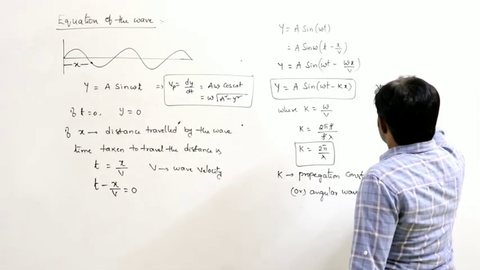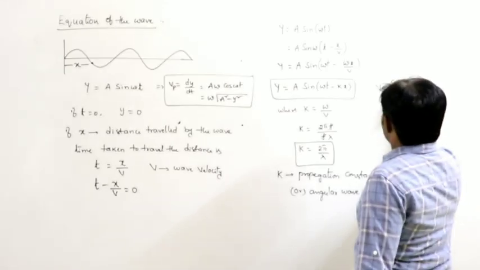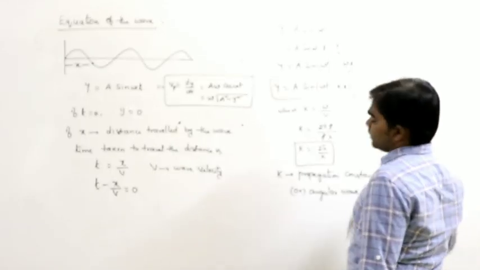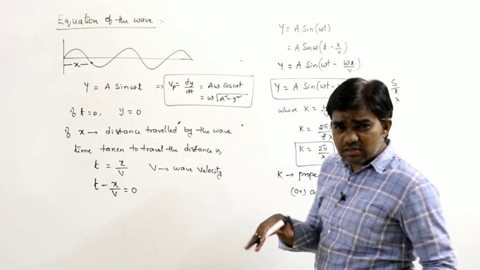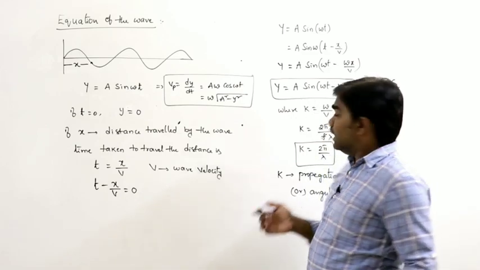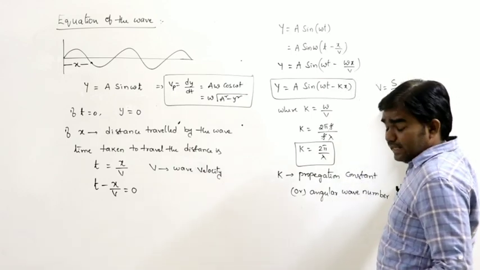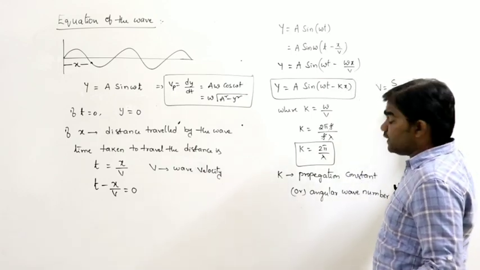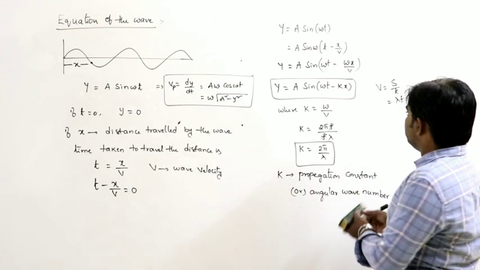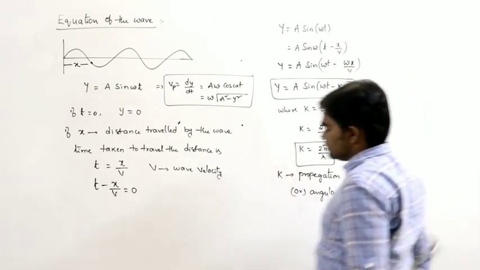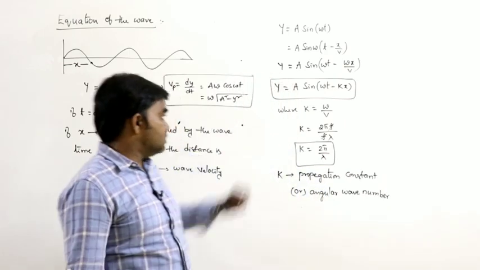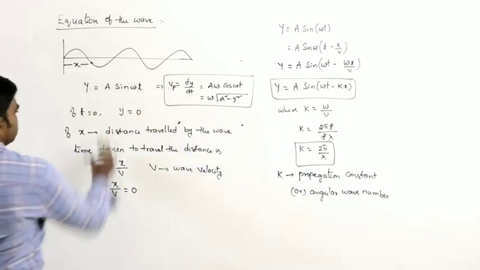Generally, velocity can be written as distance by time. Distance is nothing but lambda, the wavelength. Wavelength is also a distance. And the reciprocal 1 by T, the reciprocal of time, is nothing but frequency. That's why v can be written as f lambda. So that's why k equals 2 pi by lambda. So this is the progressive wave equation.